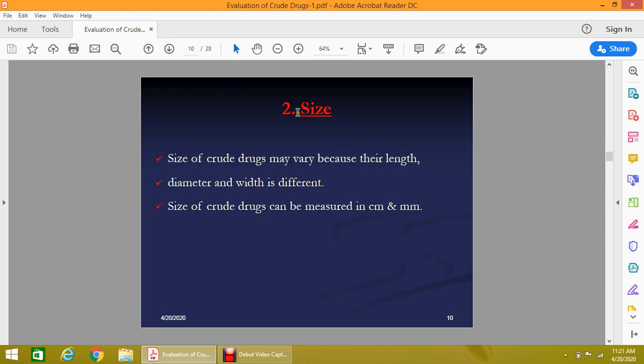Now the another heading which is required for the organoleptic evaluation of the crude drug is the size. As you know, size of the crude drug can vary and is usually measured in centimeter and millimeter, and the size of the crude drug varies because of their length, diameter, and width, and is usually measured in centimeter as well as in millimeter.